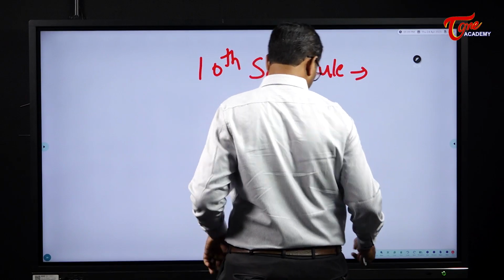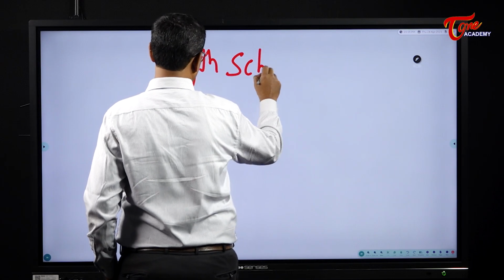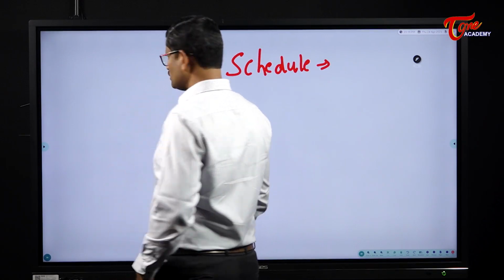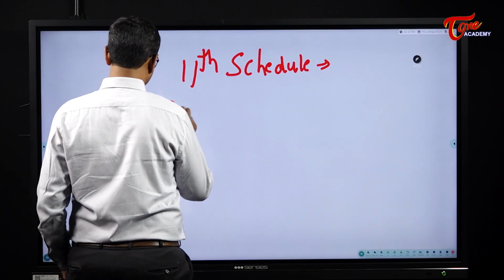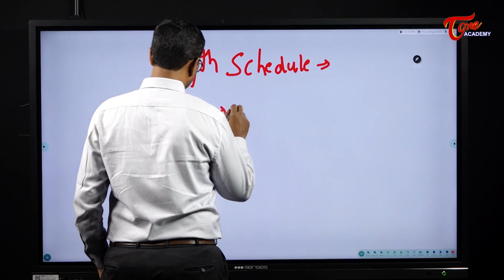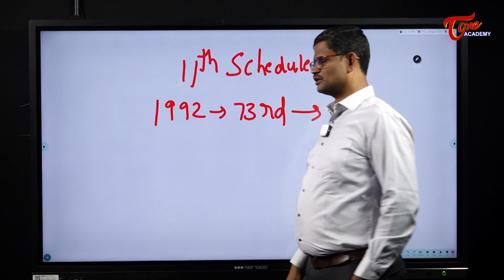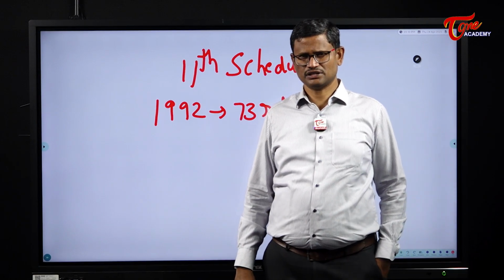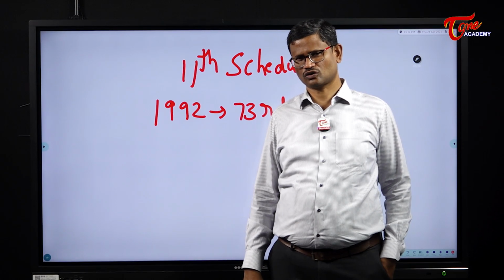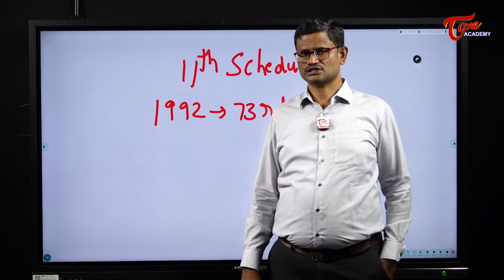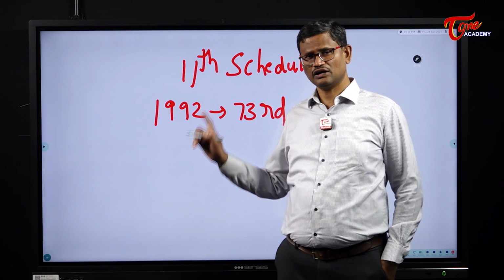The next one, 11th schedule. See, 11th schedule of the Indian Constitution was inserted in 1992 through the 73rd Amendment. The 73rd Amendment to the Indian Constitution deals with the Panchayat Raj institutions. So the 3-tier Panchayat Raj institutions were given constitutional recognition through the 73rd Constitutional Amendment Act. So this amendment also provided for 11th schedule.